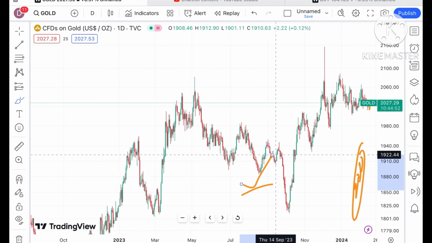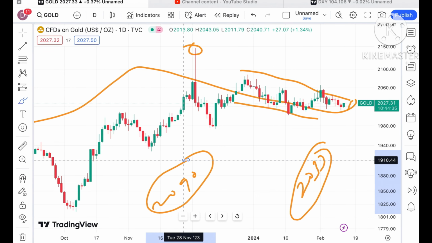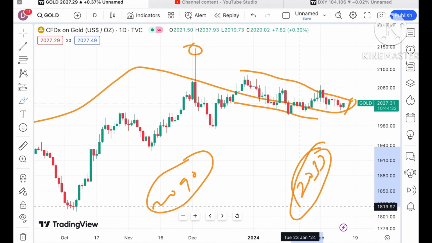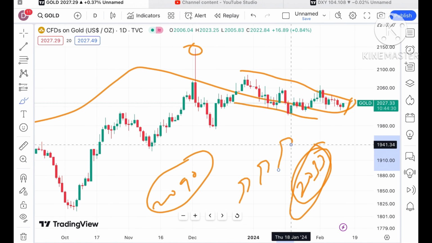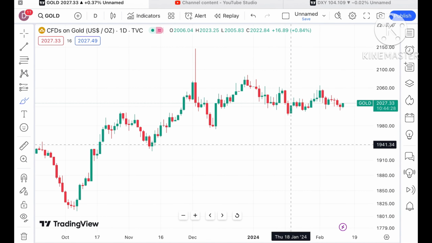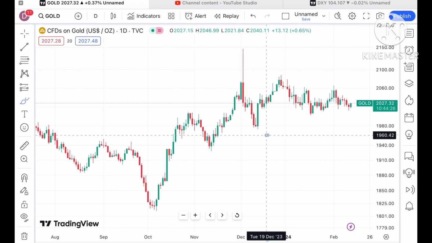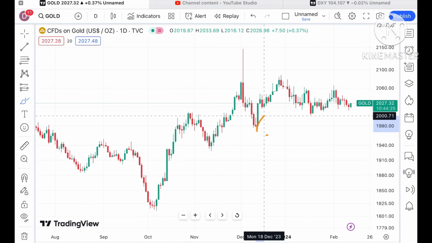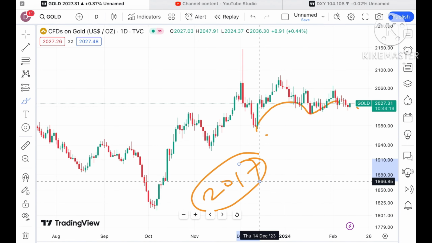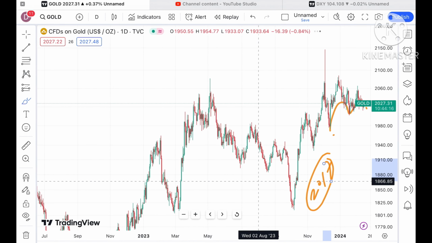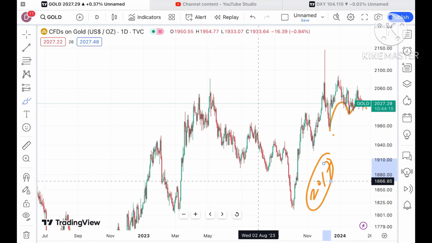Okay, second thing is that after making this particular all-time high, we have seen a continuous downfall and the price has not touched even a level of 2090 after that. And if the price keeps sustaining above a level of 2033, then there can be chances of further upside movement. So looking at this particular chart, an inverted U pattern is forming here. If the price keeps moving below a level of 2017, there can be a further downfall. But if you look at the trend, chances can be high that if the price keeps sustaining above 2033, we can see a further upside movement.